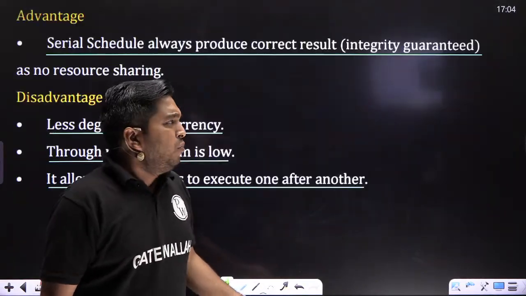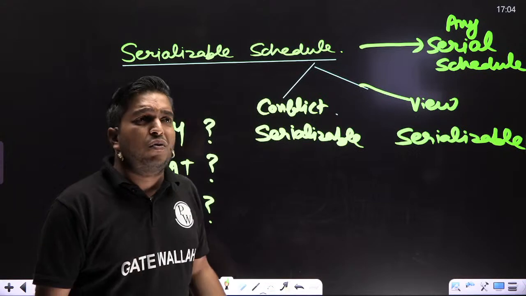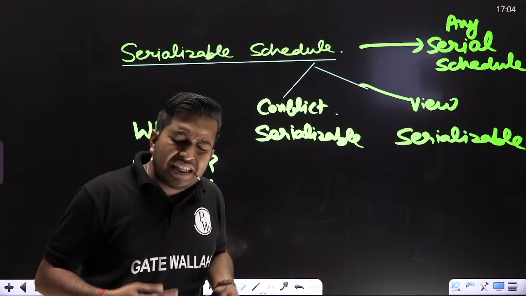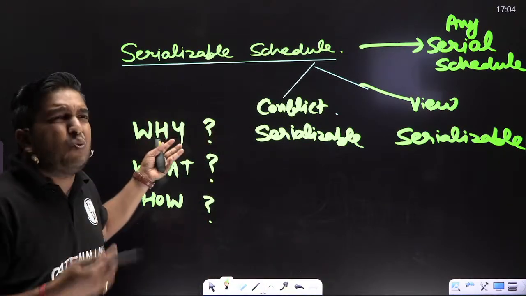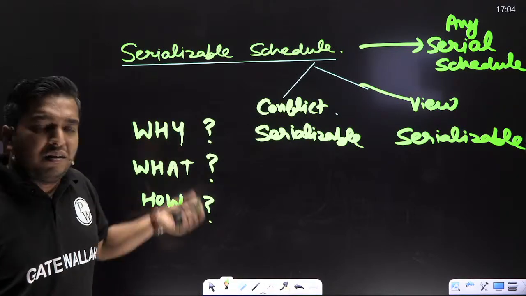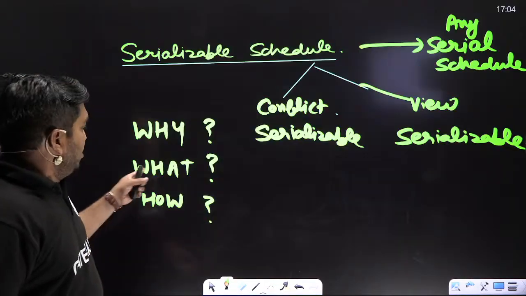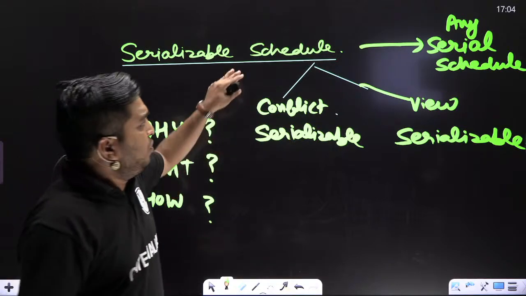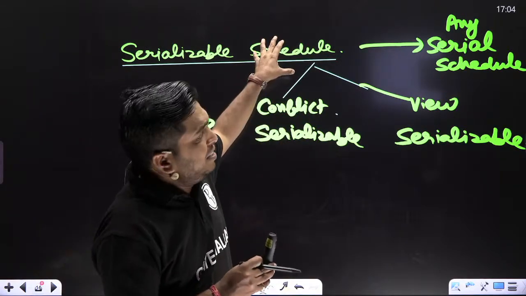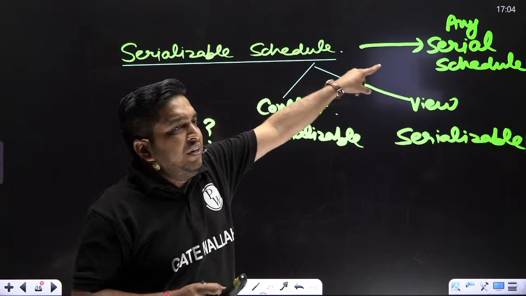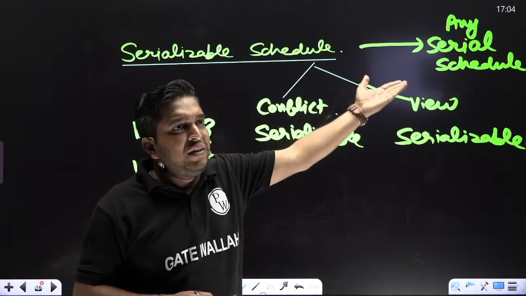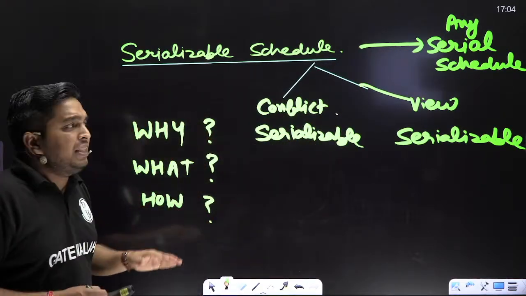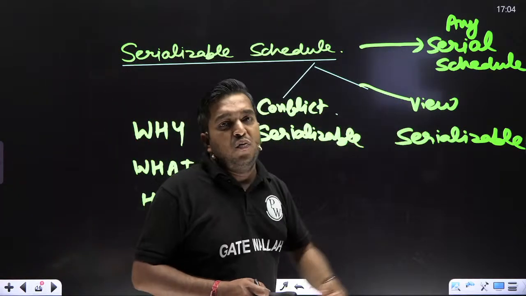Mean to say, most of the students directly start and learn conflict and view. First of all, understand the point. Why are we doing this? Because we want this: we execute concurrently, and if it is equivalent to serial, then we can say it is serializable. How will we do it? There are two methods, conflict and view, my dear.